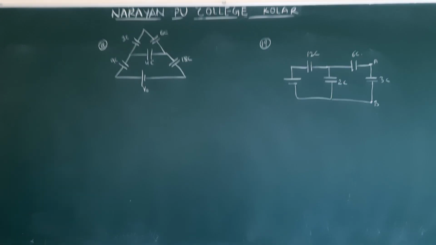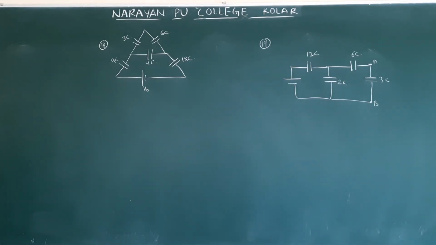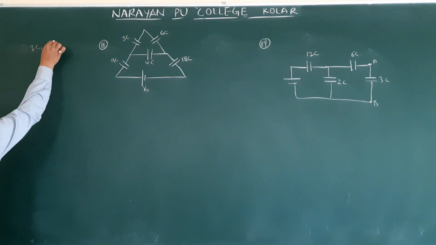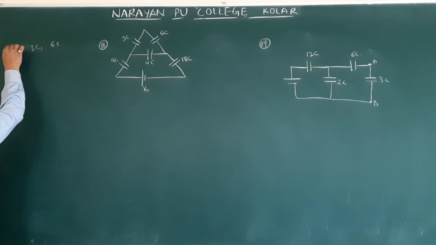See the next problem, question number 17. Capacitors 3C and 6C are connected to a battery first individually, then in series. If Q1, Q2, Q3 are the charges stored in them, then what is the relation? How many capacitors were connected? 3C and 6C. One is 3C, another one is 6C. This is question number 17.